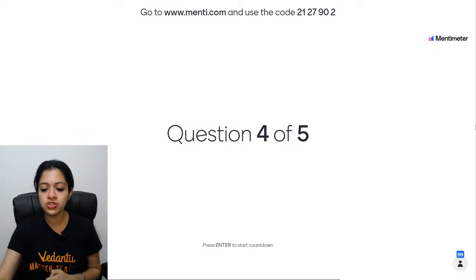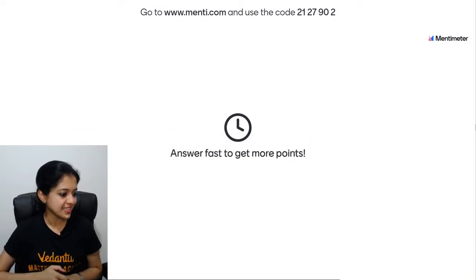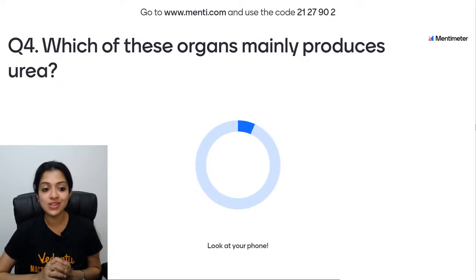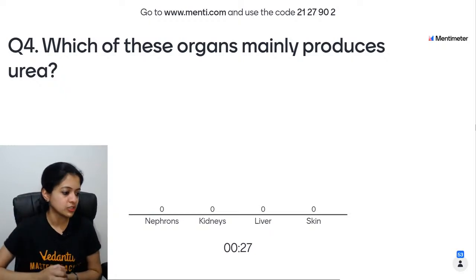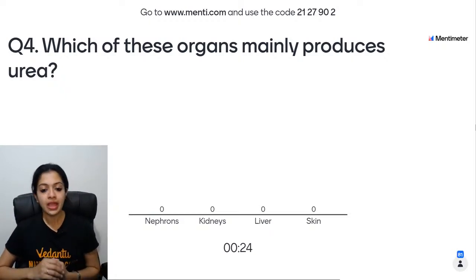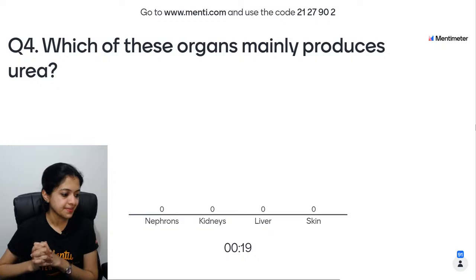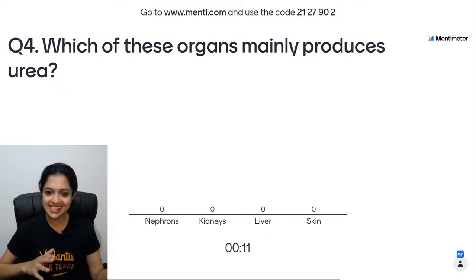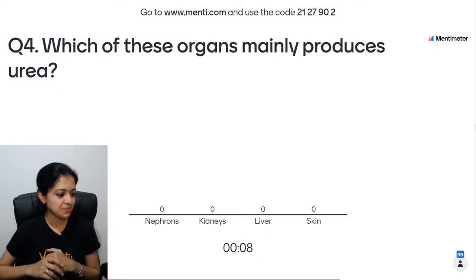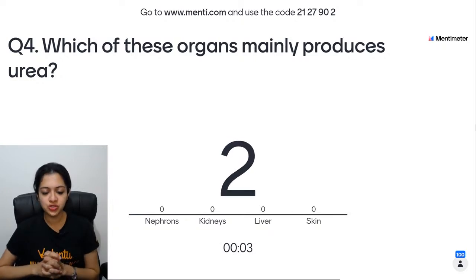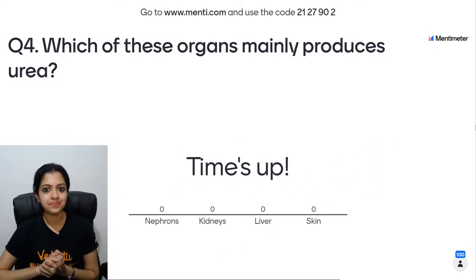Okay. Yes, children, going on to question number 4. Okay, you're talking about a different Sana, I guess. Which of these organs mainly produces urea? Again, a question which I've asked you already. Nephrons, kidneys, liver, or skin? Kalyani, yes, please give me the answer. Kshitiz, Vidhi, Suhani, Muskan. I asked this. Yes, Akanksha. Akanksha remembers this. Okay. Yes. And your last 3 seconds. 2, 1, and your time's up.